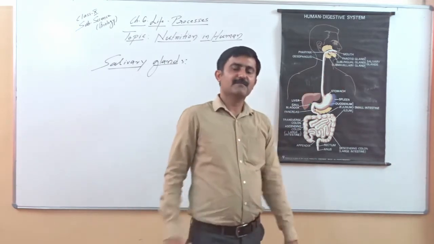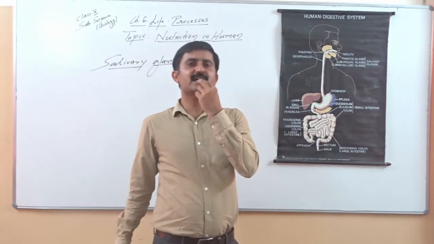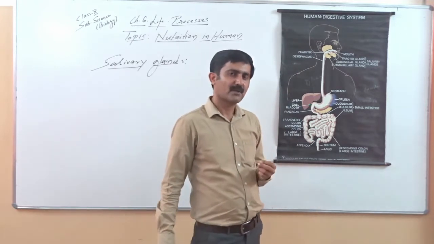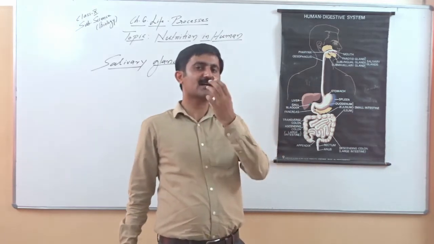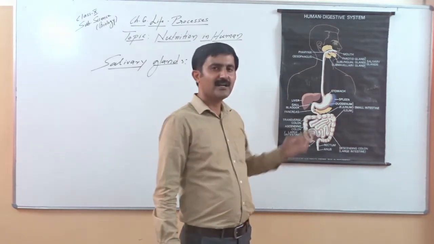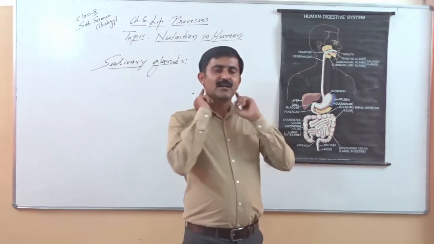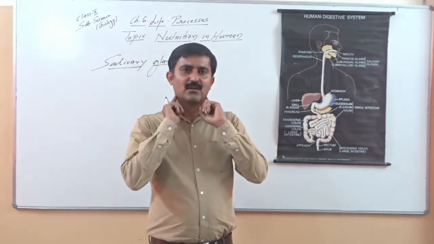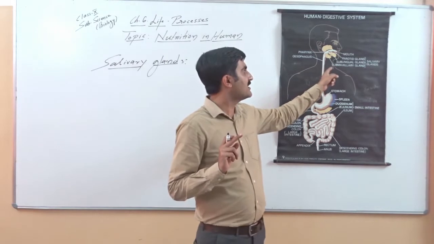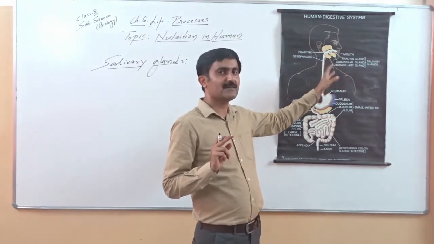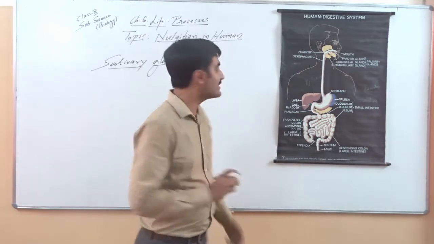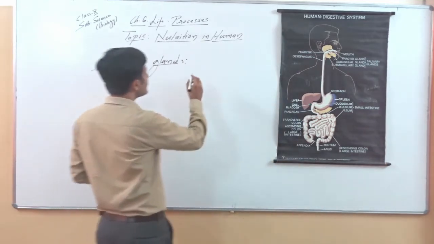Second pair of glands, this is the smallest one, present below the tongue. These are called sublingual. The word itself says sublingual, below the tongue. And another pair of glands is present in the lower jaw. These glands are called submaxillary. So parotid, sublingual and submaxillary. There are 3 pairs of glands present, and these glands together secrete.